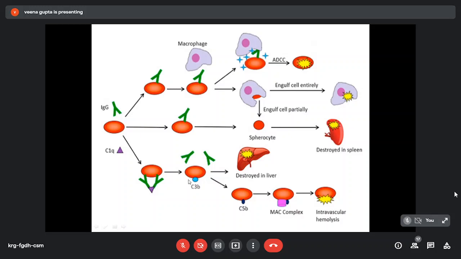And if there is excessive antigenic stimulation, two antibodies can bind to the same RBC, they can activate the complement, and when they activate the complement, C3b opsonized RBCs are also recognized by the macrophages, also the macrophages in the liver. So again, extravascular hemolysis, or if massive complement activation, they can rarely form membrane attack complex leading to intravascular hemolysis.